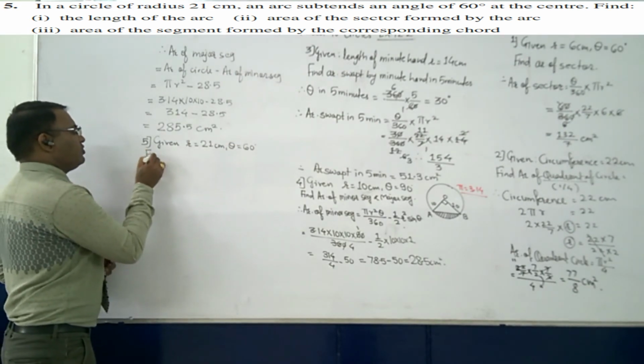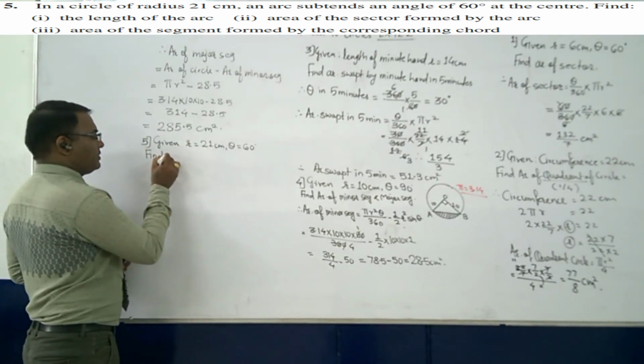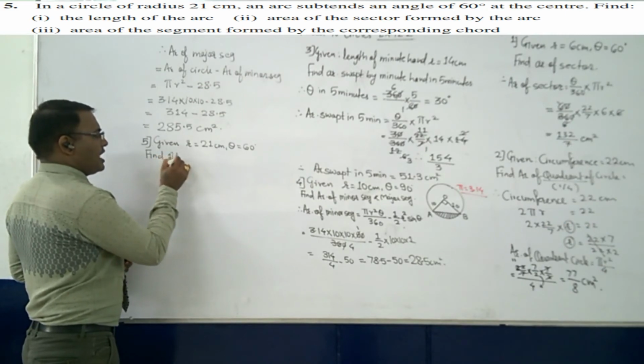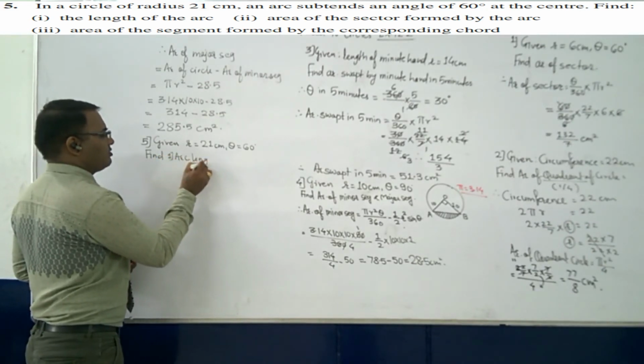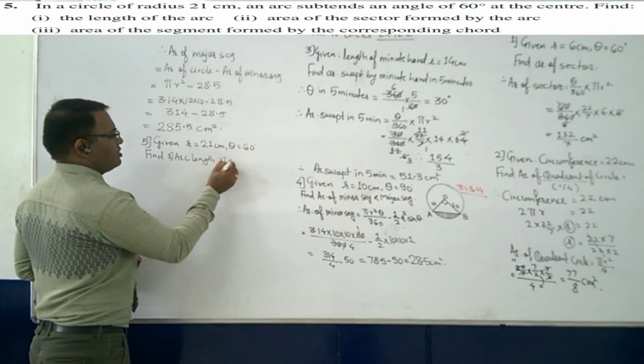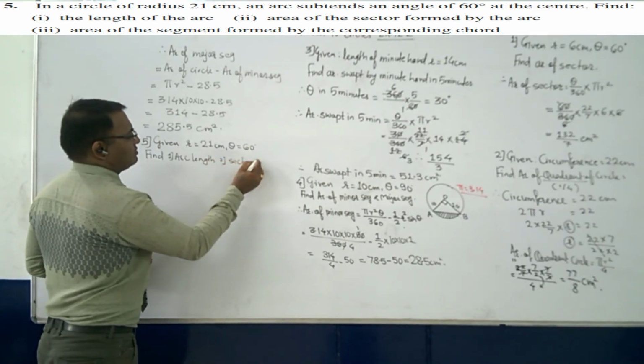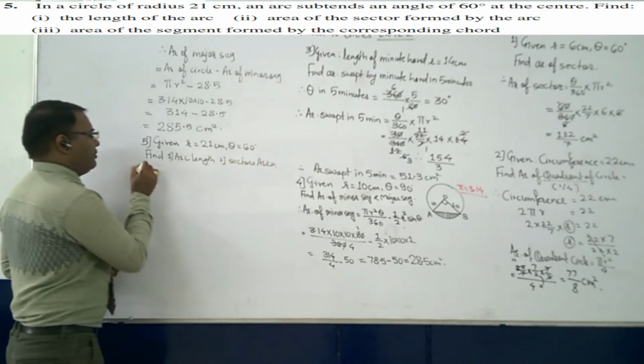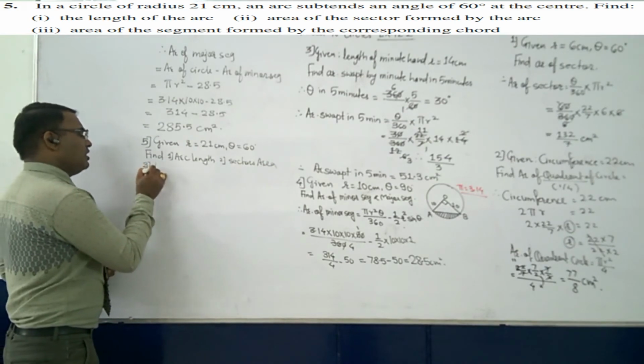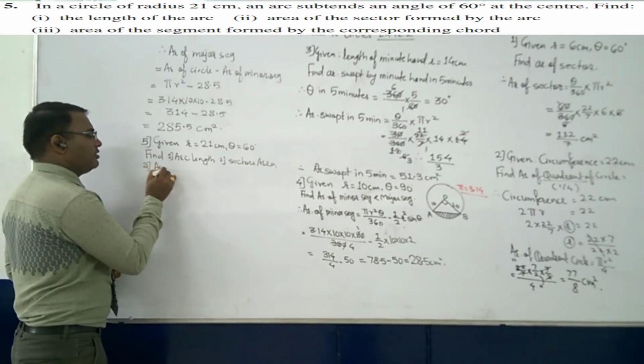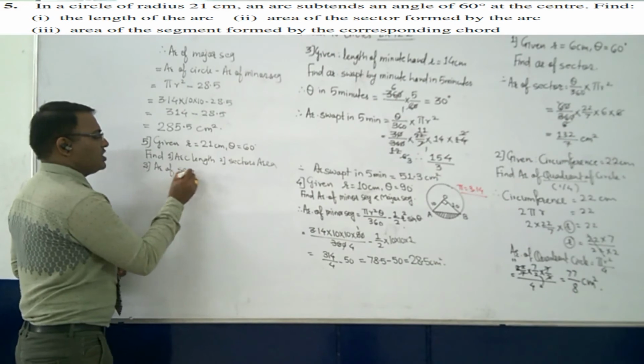Then what we are going to find out: number 1 arc length, number 2 sector's area, and number 3 is what? Corresponding area of segment.